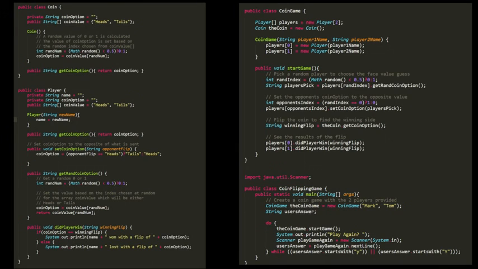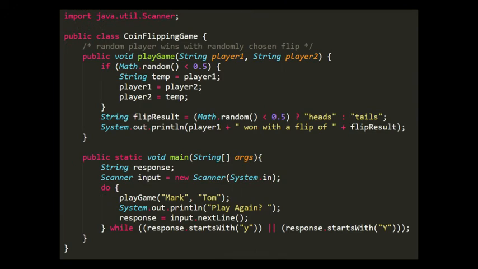So we have 4 classes here. The 4th class is just a coin flipping game in the bottom right, which is just a container for main because, you know, it's Java and everything has to be a class. I'm not even going to walk through this code. It's totally confused, even for something so simple, because just here, this is all he needs. He doesn't really need classes of any kind except for a container for main. And then in this main, okay, we'll split out play game to another method, I suppose. It doesn't really matter in this case.